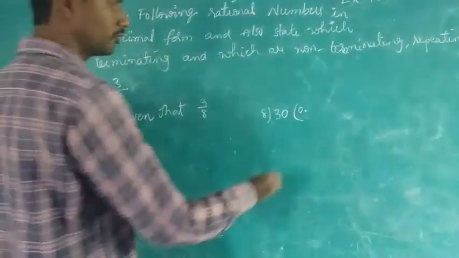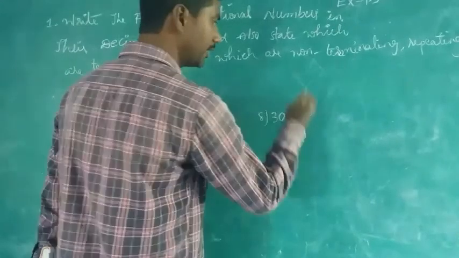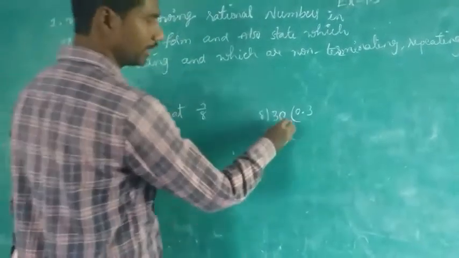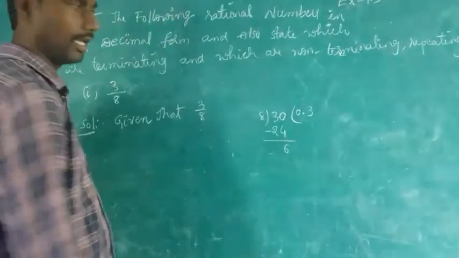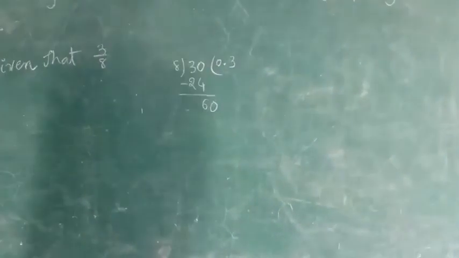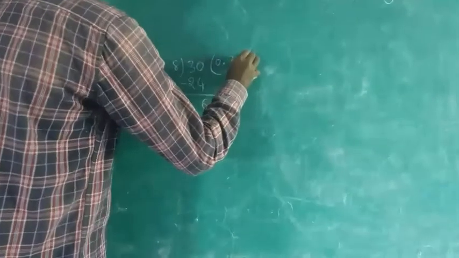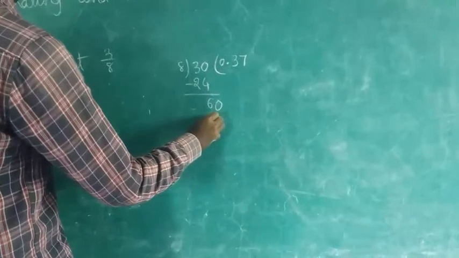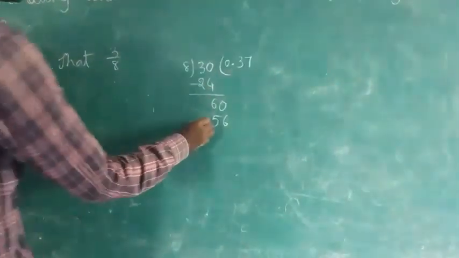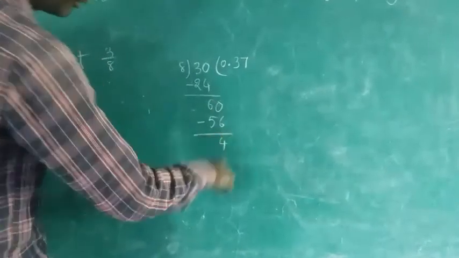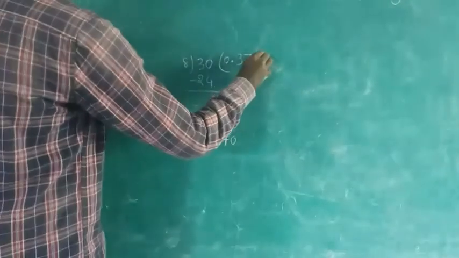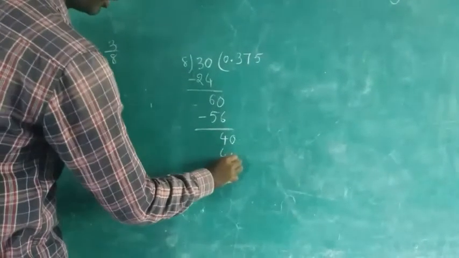Now you have to go for 3. 8 3s are 24. Then the remainder will be 6. Put the point, 6 and 0. 8 7s are 56. Then subtract it, you will get 4. And decimal point is there, 40. 8 5s are 40.